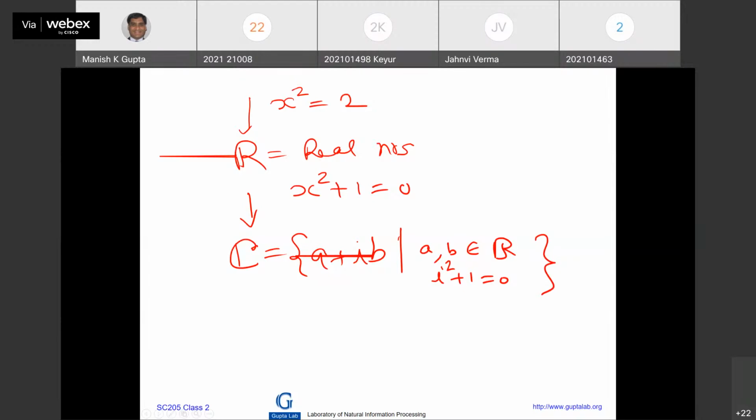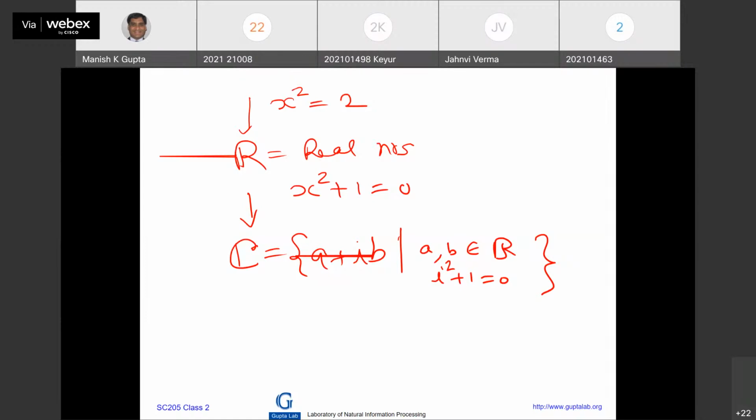Right? Fine. After that, what happened? Are there equations which we cannot solve? After this, if you create an equation with coefficients real or complex, you will be able to solve it.